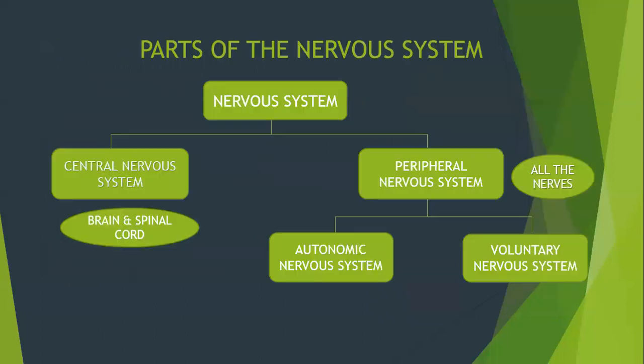Next, the parts of the nervous system. The nervous system can be divided into two main parts. First one is the central nervous system, which consists of brain and spinal cord, and second one is the peripheral nervous system. It consists of all the nerves of the body like cranial nerves, spinal nerves, and visceral nerves. Now, the peripheral nervous system is also divided into two parts. First one is the autonomic nervous system, which operates automatically. And second one is the voluntary nervous system, which is under voluntary control from the brain.